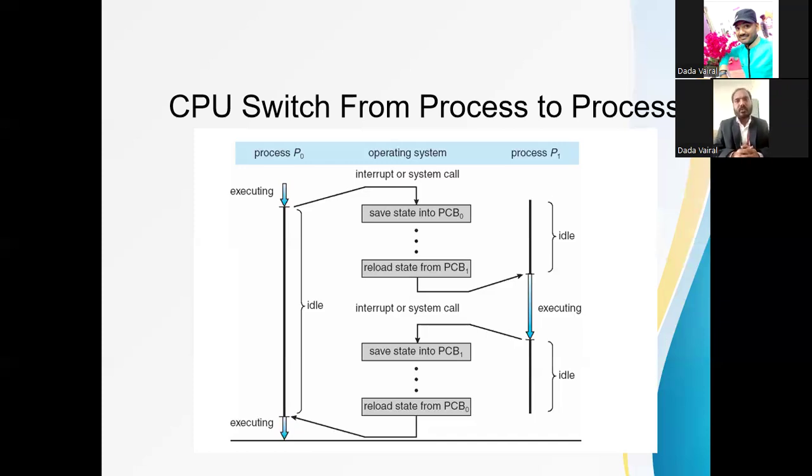Fine. So we have completed today's session. What have we learned? First of all, program: a program becomes a process when it is in execution. Process states, which are very important. The PCB, which is also very important. And context switching, which means the CPU switching from one process to another process.